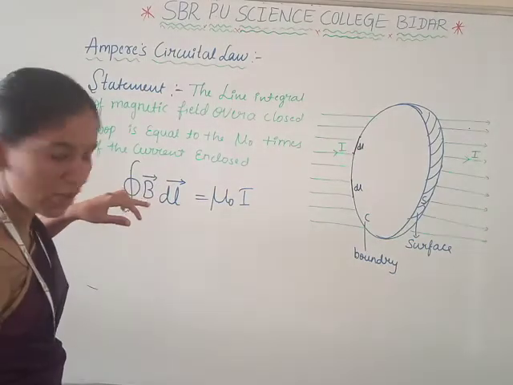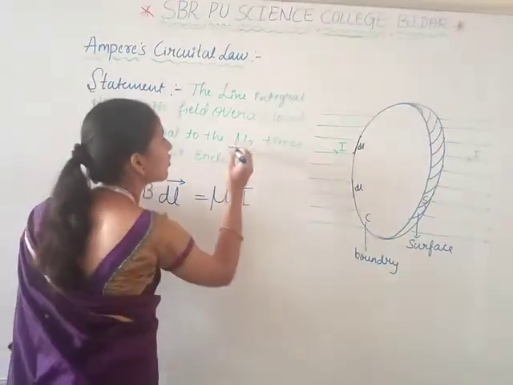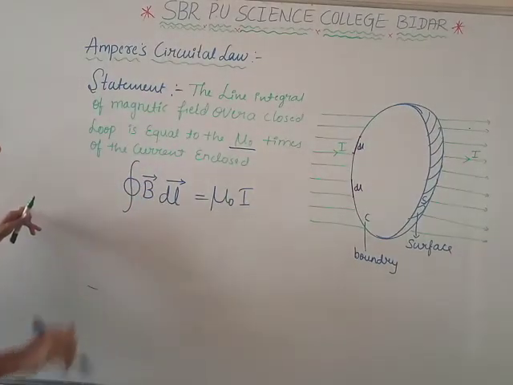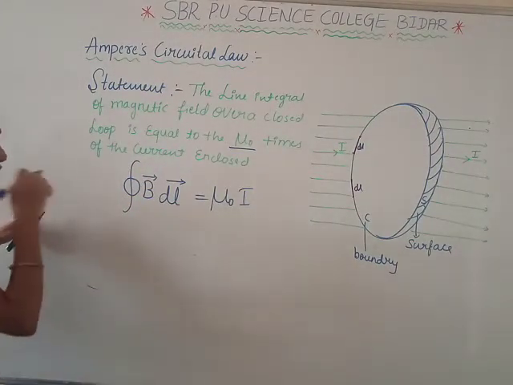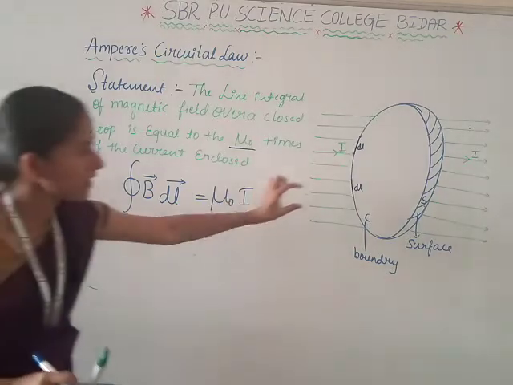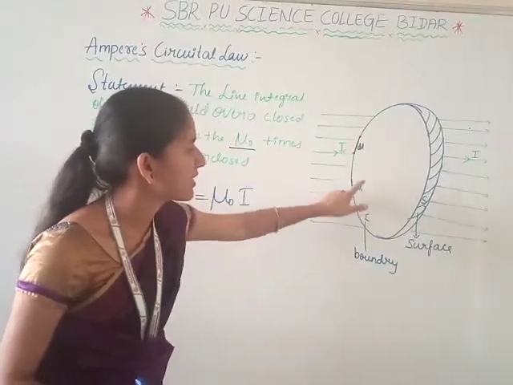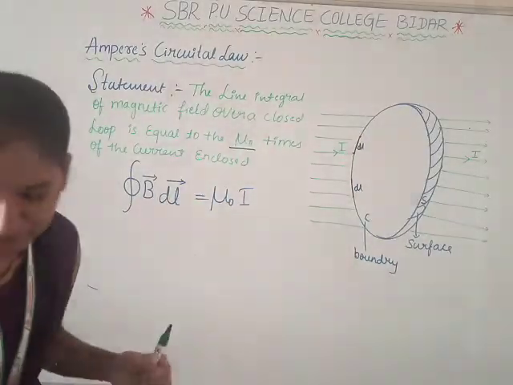Now here we are considering a closed loop and the current I is passing through it. It has a surface S and boundary C here. When we consider small elements dl, the sum of the small elements becomes the total length L here.